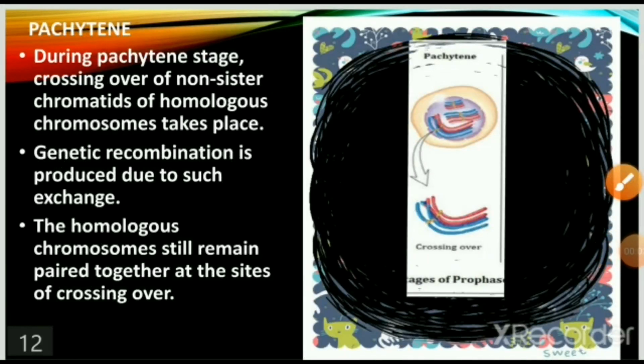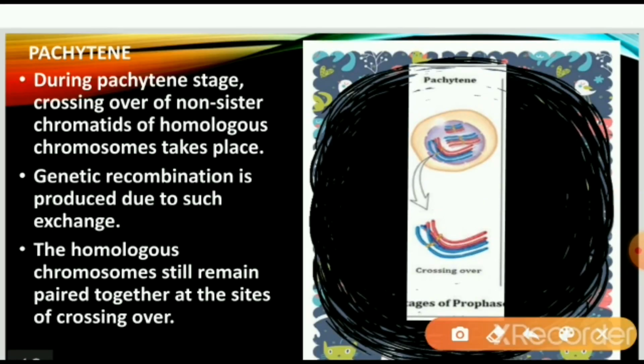Pachytene is the third stage of prophase 1. During this stage, crossing over of non-sister chromatids of homologous chromosomes takes place. Genetic recombination is produced due to such exchange. Homologous chromosomes still remain paired here at the site of crossing over.